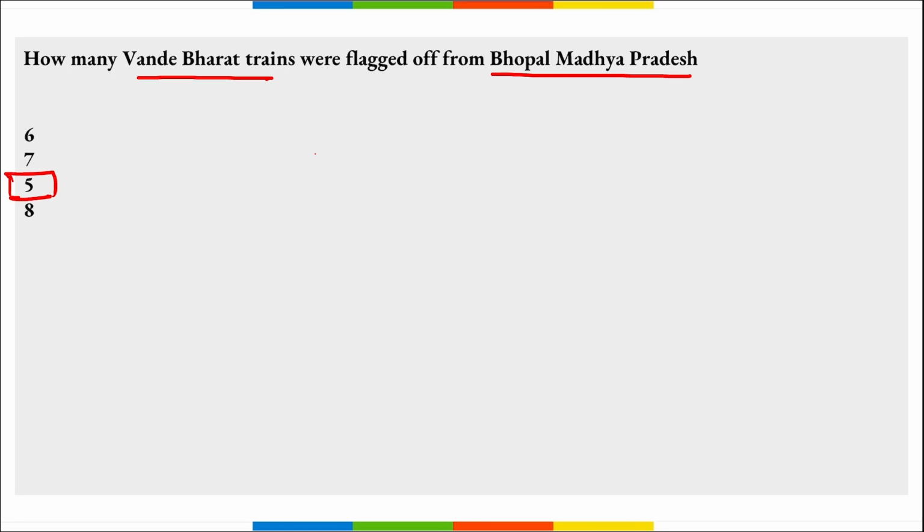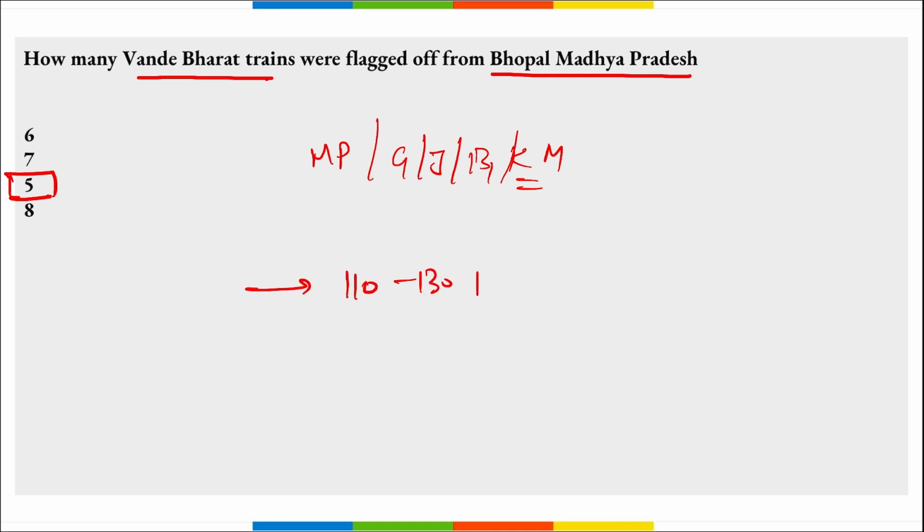These trains will improve the connectivity across India by connecting various regions such as Madhya Pradesh, Goa, Jharkhand, Bihar, Karnataka, and Maharashtra. Correct? These trains are designed to run at 110 to 130 kilometers per hour, and the average running speed on the ground ranges between 63 to 96 kilometers per hour. Correct?